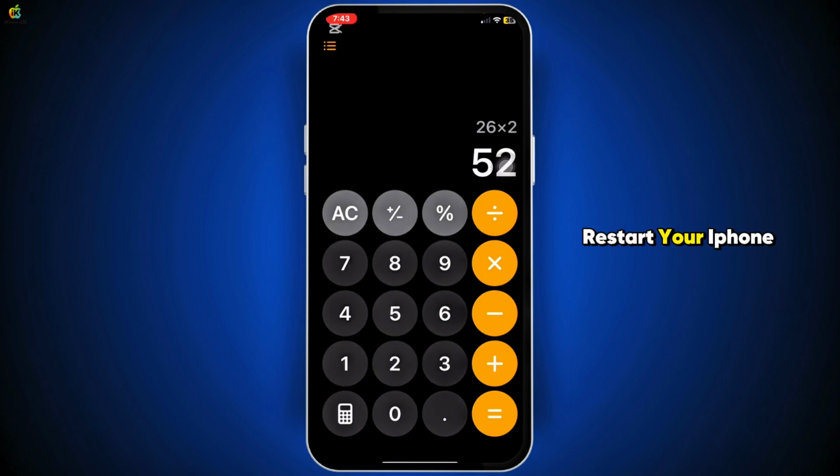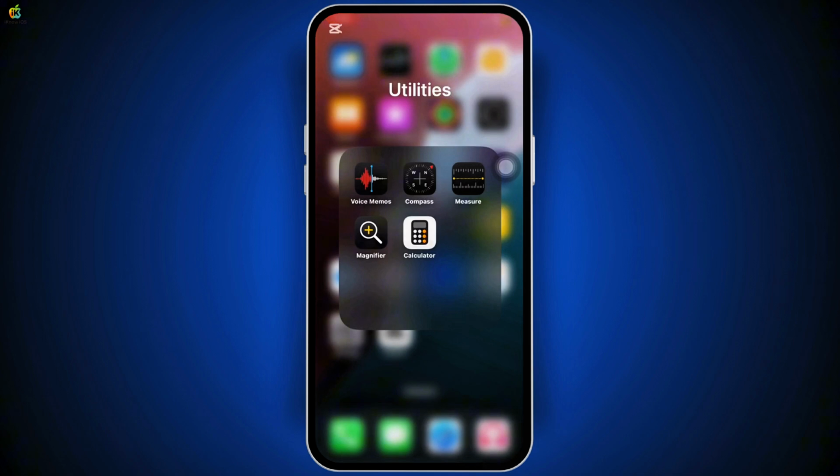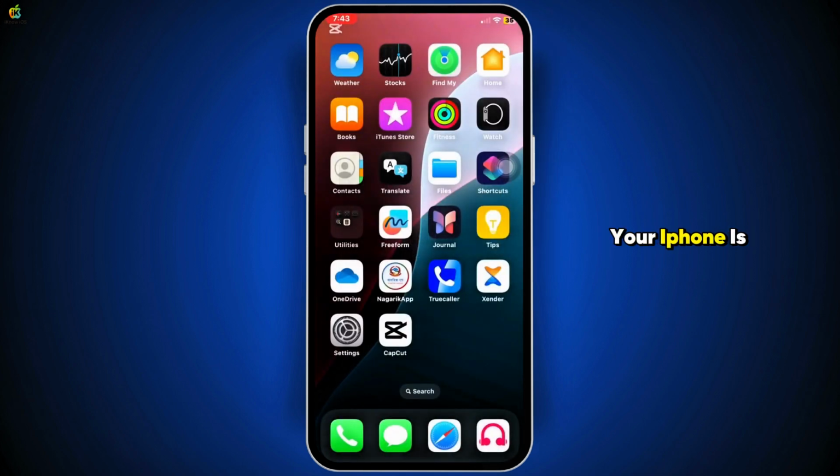Next, restart your iPhone. A quick restart can solve small software bugs. Power off your iPhone and turn it back on after a few seconds. Then, check for any iOS updates and make sure your iPhone is running the latest version of it.